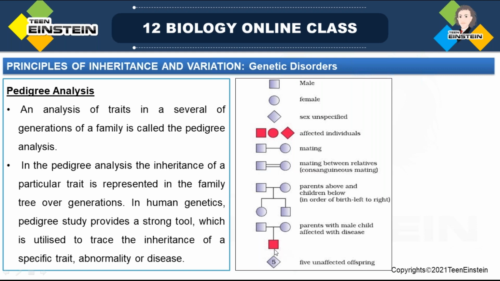that is male. Here, a circle means it is an affected female. Here, this diamond shape means an affected individual, but the sex is unspecified. Here, like this, we are mentioning 5 unaffected offspring. If it is number 6 or 7, it depends upon the number, but inside the number we are mentioning that they are unaffected offspring.